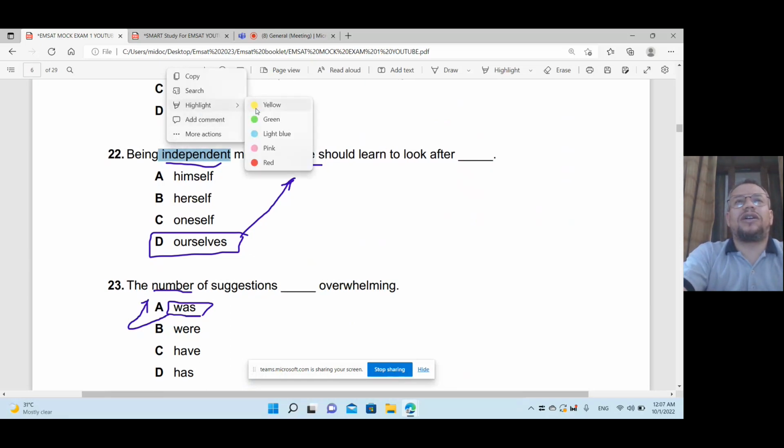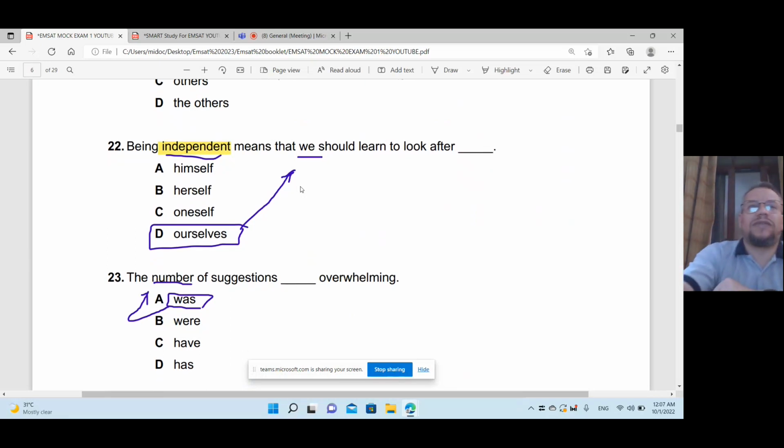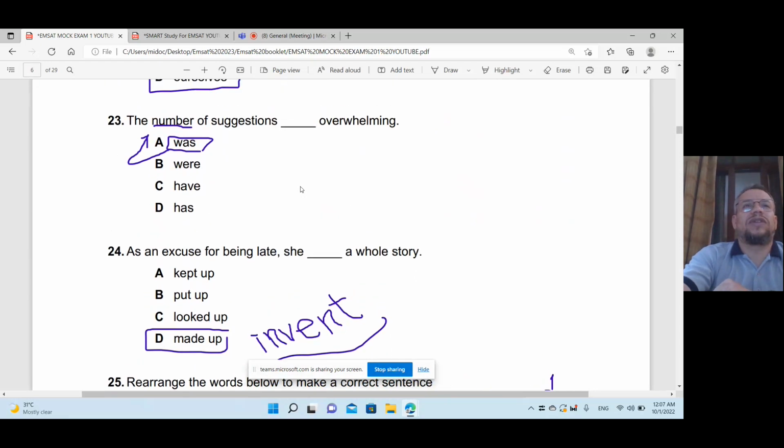So here, independent. Being independent, to be alone means that we should learn to look after ourselves. To look after ourselves. We are independent now. Okay. So next, the number of suggestions.